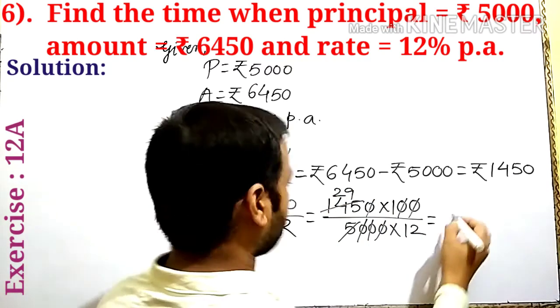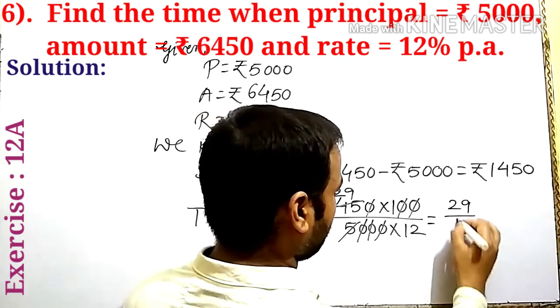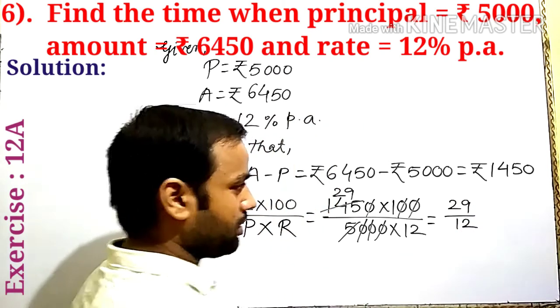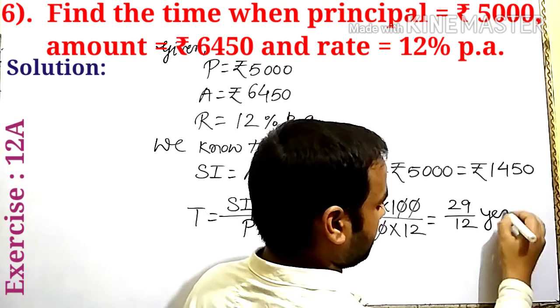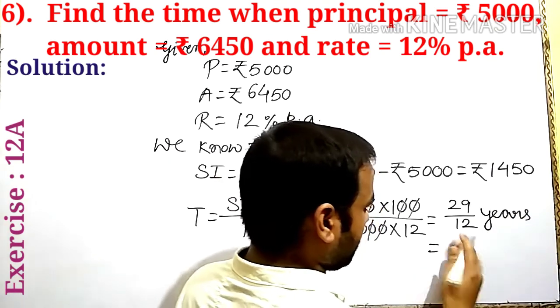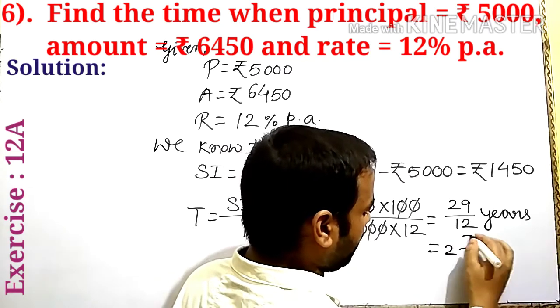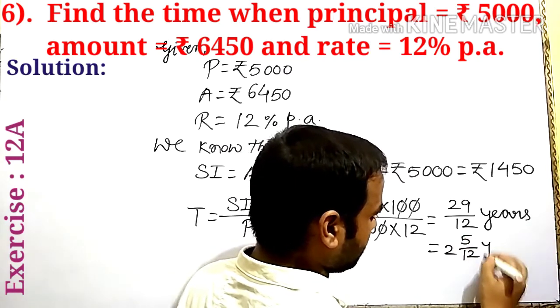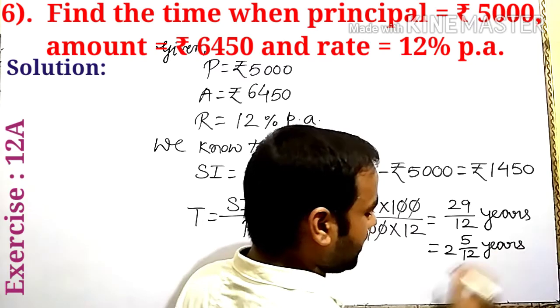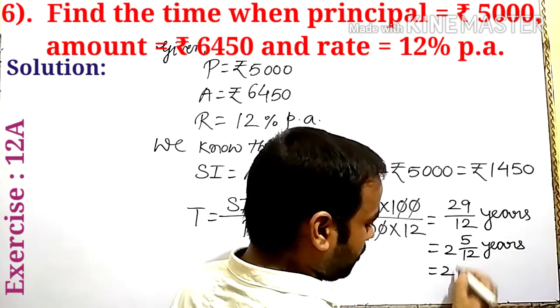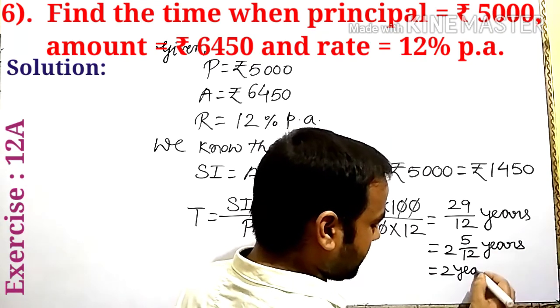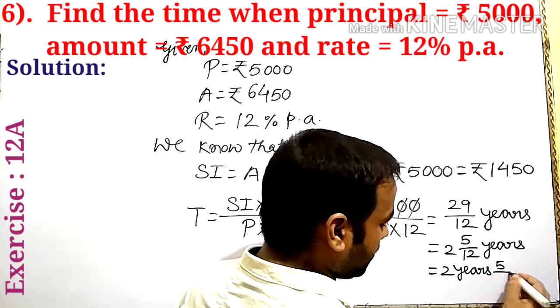Here we write 29 upon 12 years. Convert into mixed fraction. 12 2 ja 24. 2 whole 5 by 12 years. Is it clear?